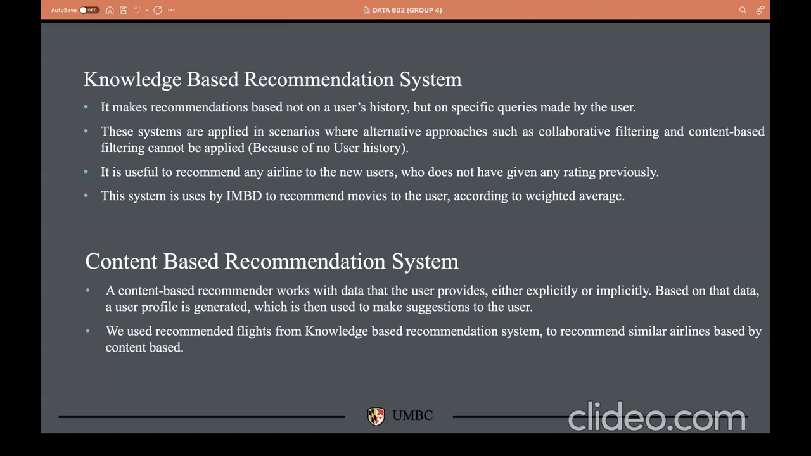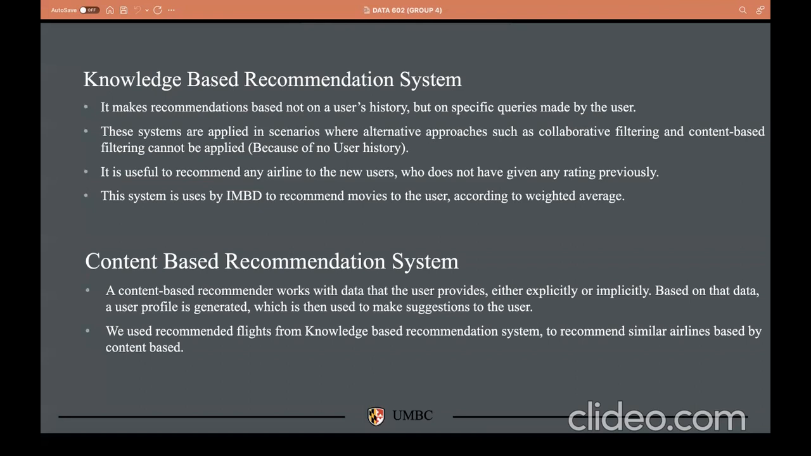The second is the content-based recommendation system. The content-based recommendation system works well with the data that users provide, either explicitly or implicitly, based on which a user profile is generated, which is then used to make suggestions to the user. To understand this statement, we can take a very good example of Spotify. When a new user registers on the app, Spotify asks the user for their preferences, like what kind of movies or artist songs they would like to listen to. So based on the user's preferences, some best songs of that particular artist are recommended to the user.